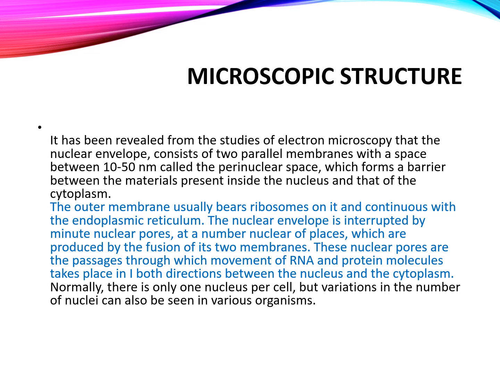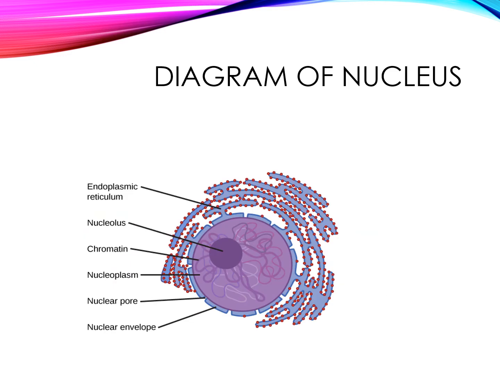You can see here the structure of the nucleus, showing the nucleolus inside it and fiber-like structures, chromatin.